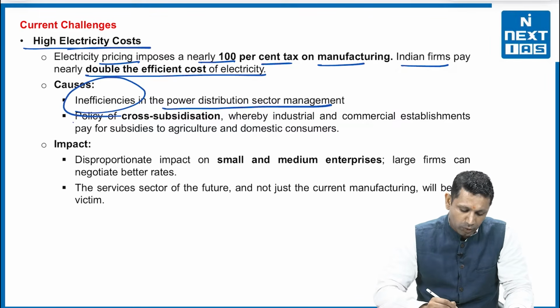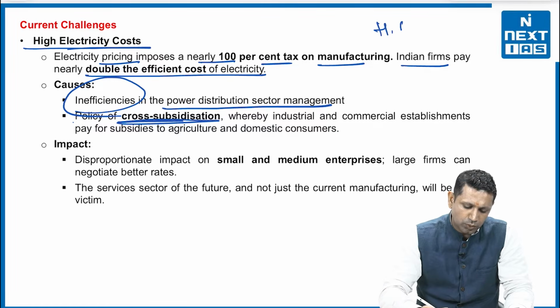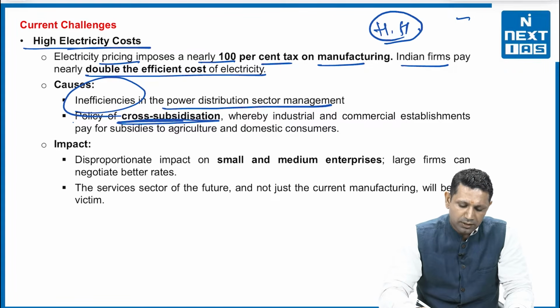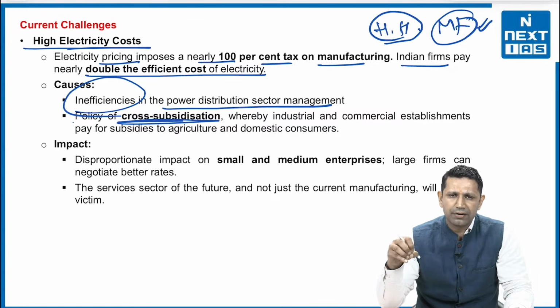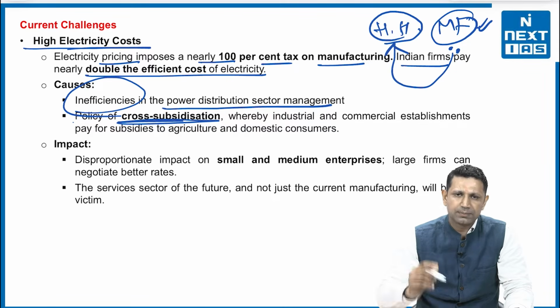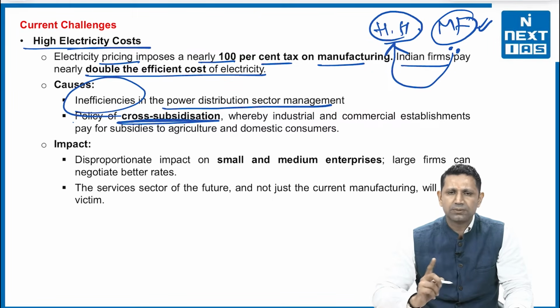Secondly, the policy of cross subsidization. What is cross subsidization? Cross subsidization here means that the households are getting electricity at a subsidized rate, and the manufacturing firms are being heavily taxed, or the pricing for the electricity for the manufacturing units is very, very high. So whatever earning is coming from these manufacturing units is being used for subsidizing the household electricity. So this is again a problem, that there is cross subsidization.